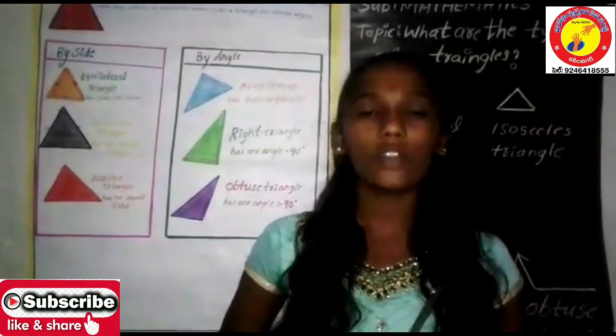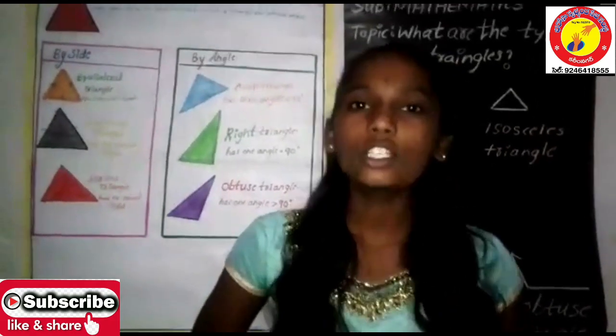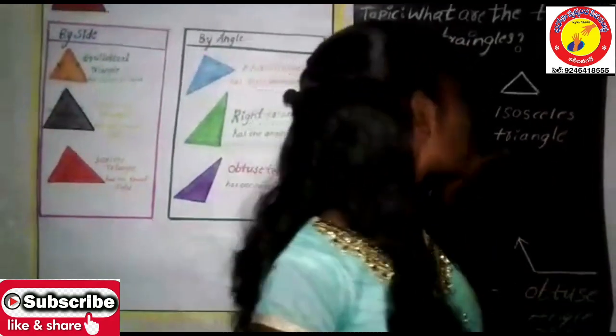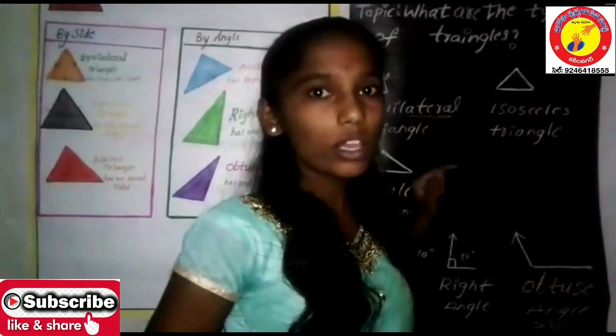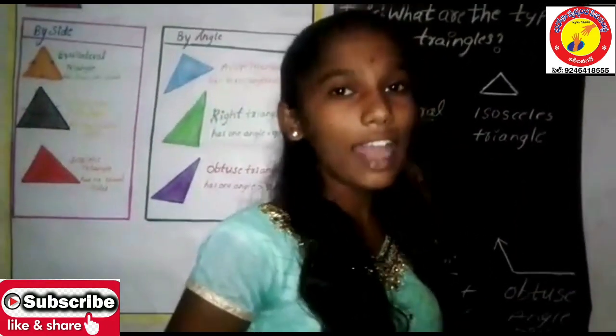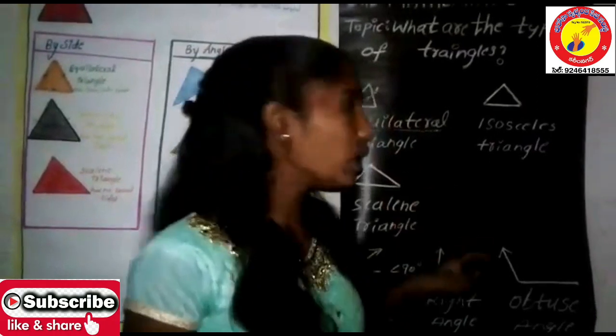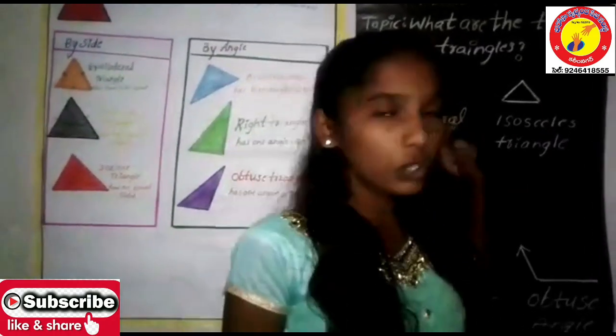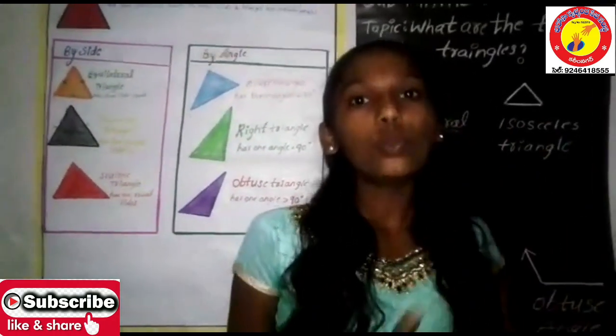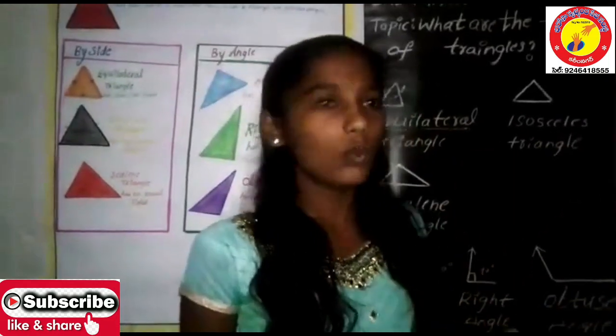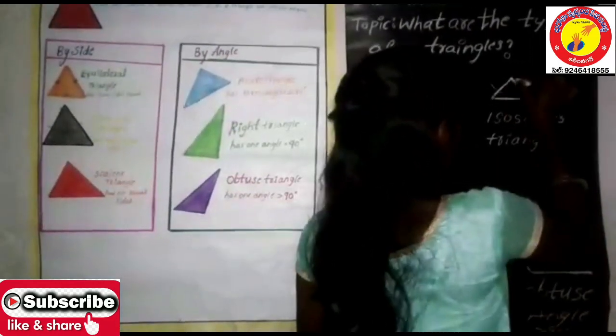Now the other kind of triangle is a triangle which has two sides equal. That is said to be an isosceles triangle. In this, the main point that you need to know is that any two of the three sides should be equal. For example, say these two sides.